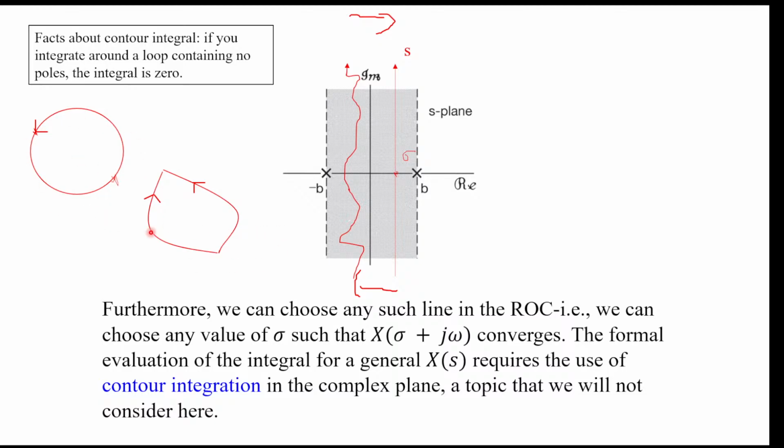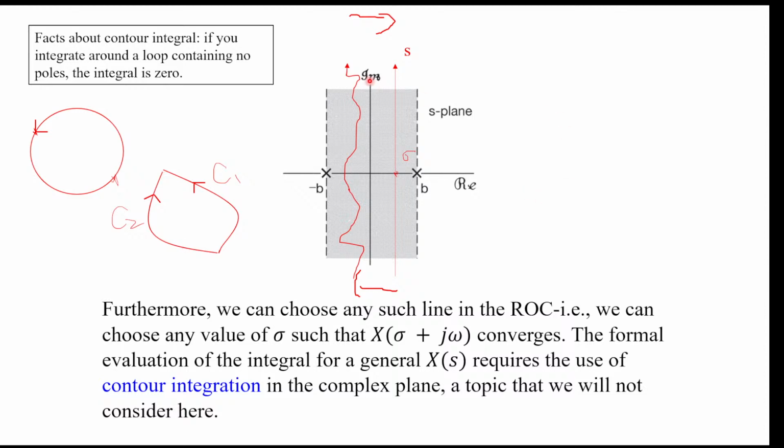That also means if you have two different contours, contour 1 and contour 2, and the region enclosed between them doesn't contain any pole, then because the integration over a circle is 0, one part is the reverse of the other part of the circle. So the C1 integration and the C2 integration will give you the same result.